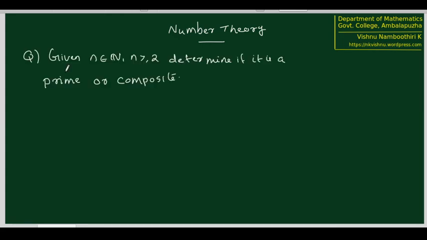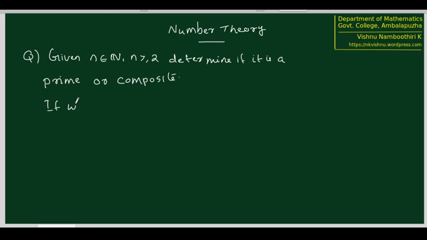The question we have now is the following. Given a natural number n, which is greater than or equal to 2, determine if it is a prime number or a composite number. So the steps we have to follow are given below.